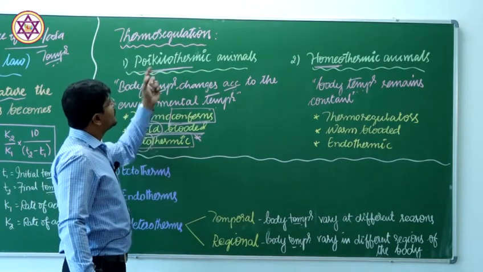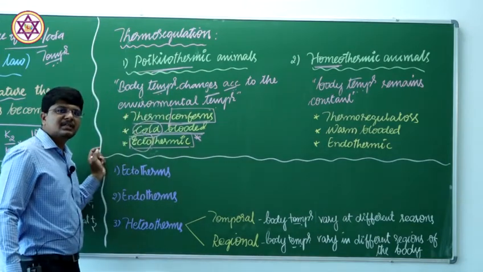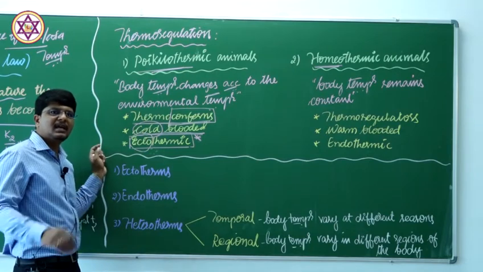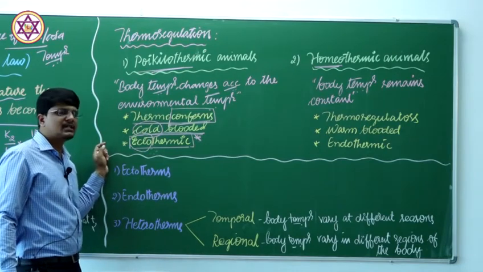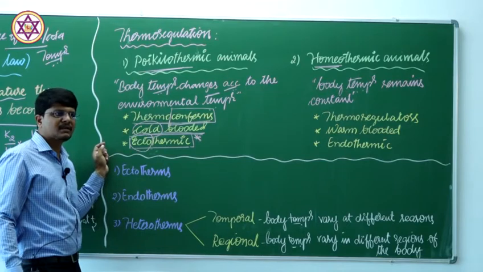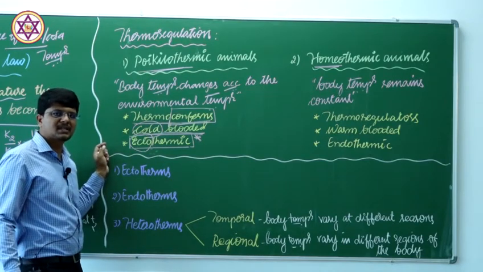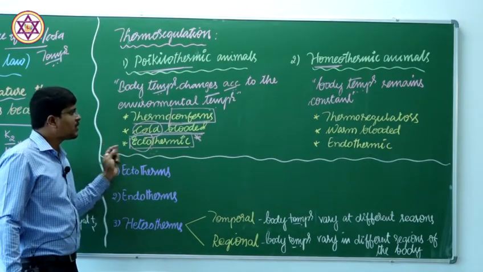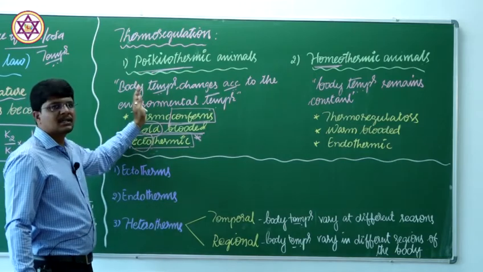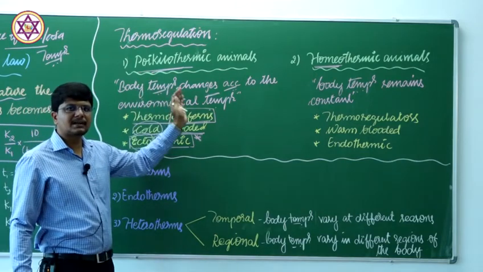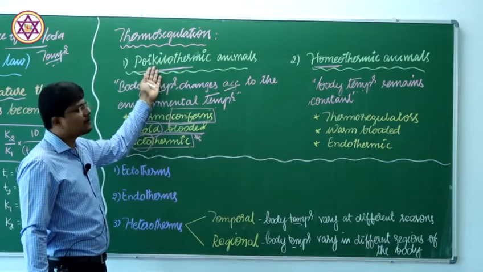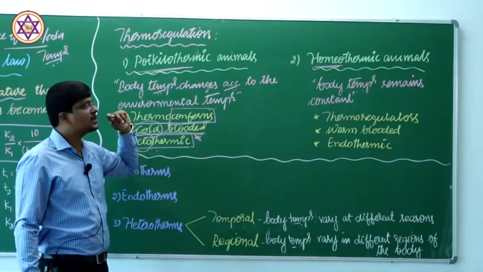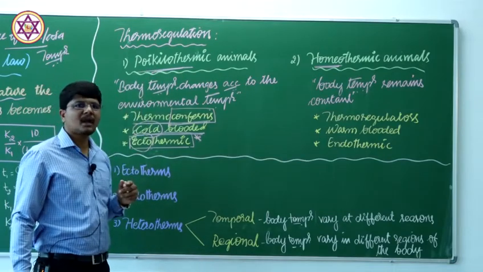This type of temperature fluctuation is seen in almost all the animals except birds and mammals, with a few exceptions in birds and mammals. All other invertebrates, pisces, amphibia and reptiles show this type of regulation phenomenon, that is poikilothermic animals.